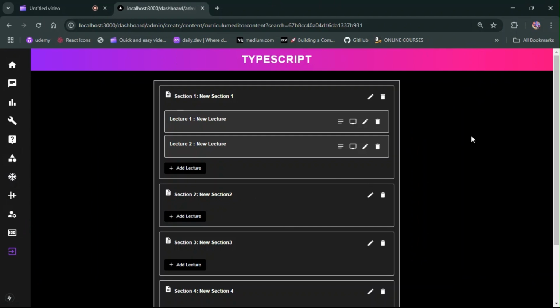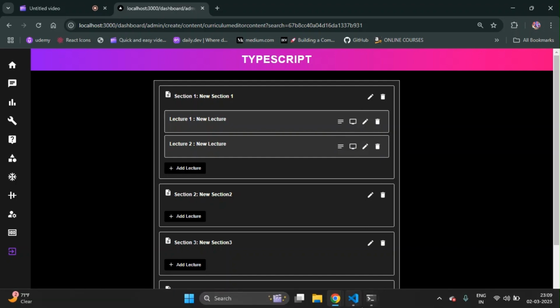Hello everyone, welcome back. In this lecture, we will work on the delete lecture feature. Whenever you click on a lecture, I want to delete it from the database as well as update the UI on the client side immediately after the deletion of that particular lecture from the database. So let's implement the feature.